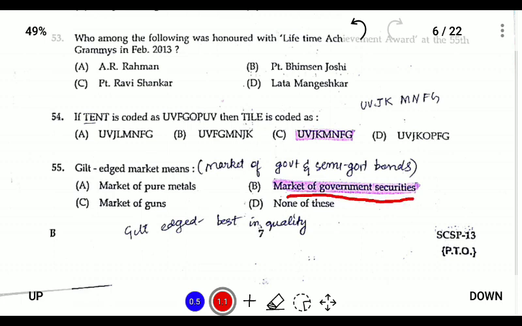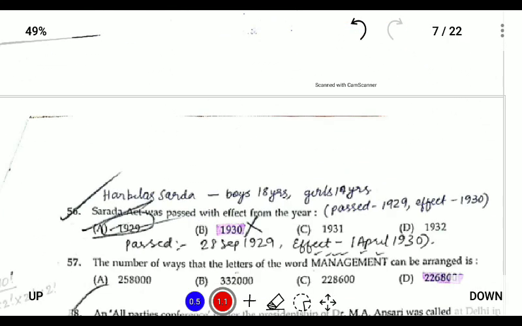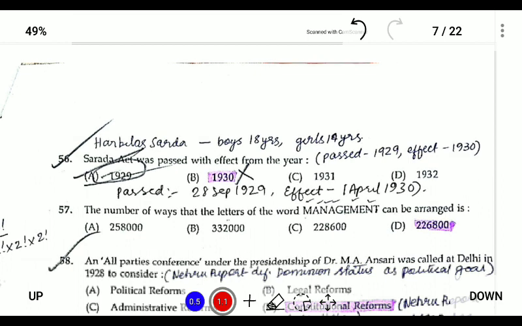What is gilt edge? Gilt edge markets are those securities or bonds which are issued by the government. They are also known as risk-free bonds. So the answer is market of government securities. Question number 58. Sarda Act was passed with effect from the year 19.